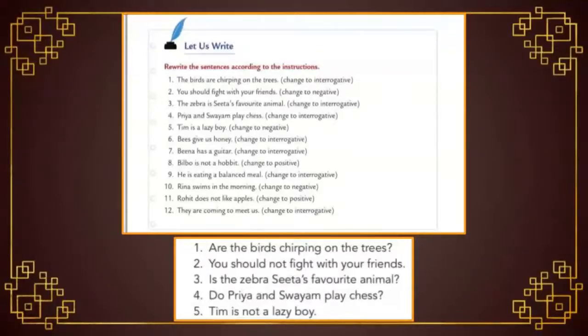Let's move to the fourth one. Priya and Swayam play chess. Change to interrogative. Already we learned that for sentences with any action verb like walk, eat, play, we have to add do, does or did. We have seen it in previous section. So here the verb is play. What we have to add before the subject? Do Priya and Swayam play chess? Put a question mark.